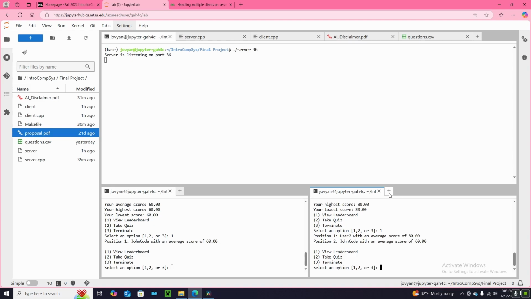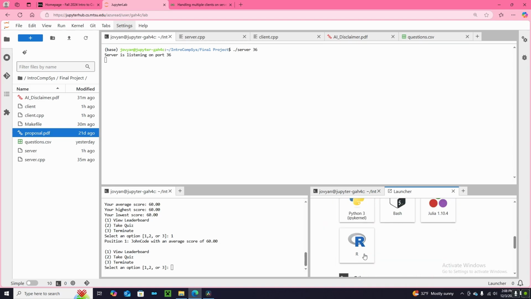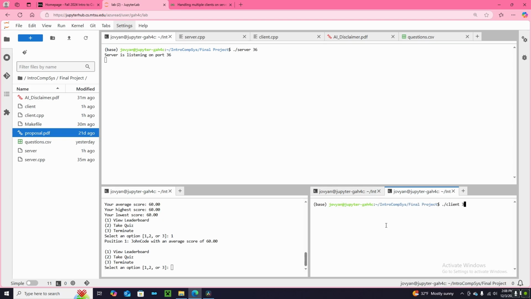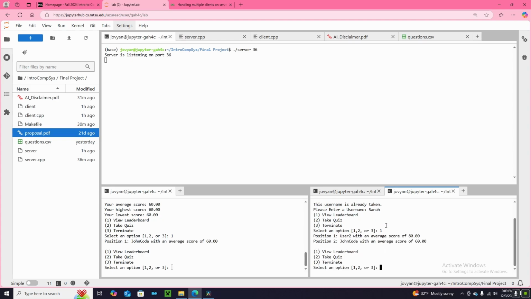And so let's say another user comes along. But let's say it wants to use the same username as before. The username's already taken, so we can't use it. But we can use a different one. So now we have a third client. We can view the leaderboard, but let's also take the quiz. Let's try to get an A, like a 100, on this quiz.